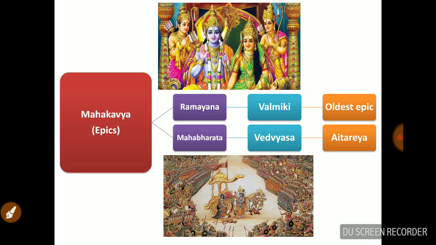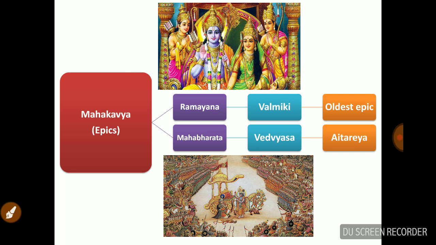And now we are talking about the Mahakavya, epics. As everyone knows, two types are there, Ramayana and Mahabharata. Ramayana is by Valmiki, and Mahabharata by Vedavyasa. And among the epics, the oldest one is Ramayana, and Aitreya is the one who deals with the Mahabharata point.